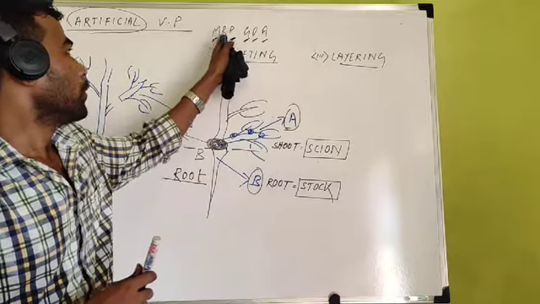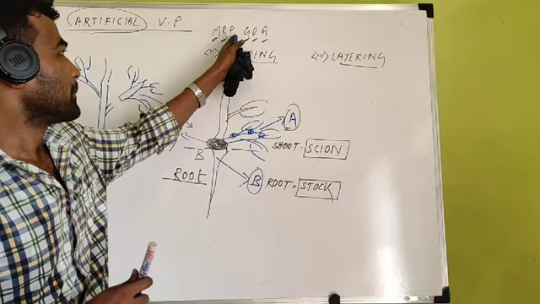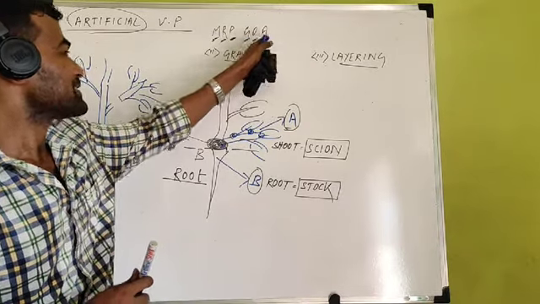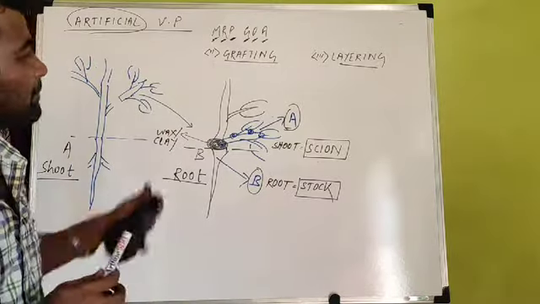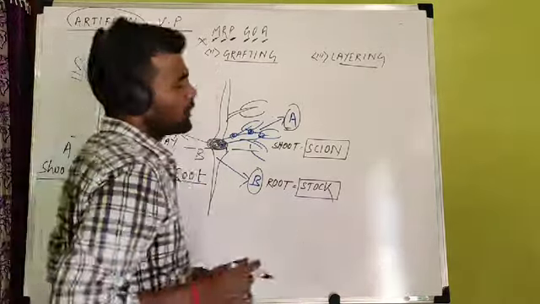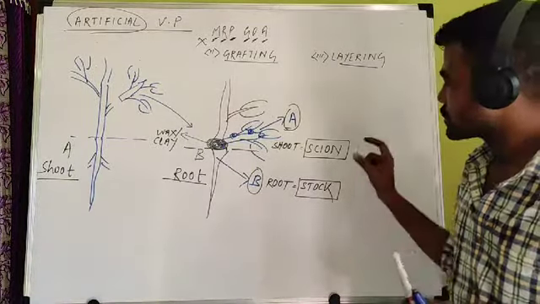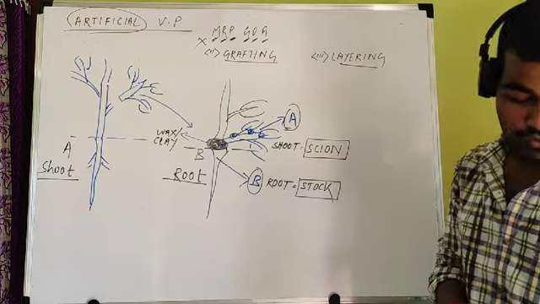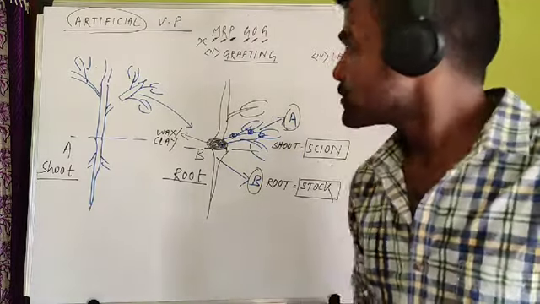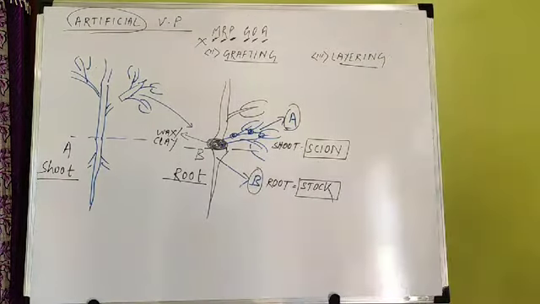So mango, rose, pear, guava, orange, apple are examples of grafting, but these examples are not important, only the process you have to remember. What happens in case of grafting? The stock and scion are used for grafting. So this completes the process of grafting.